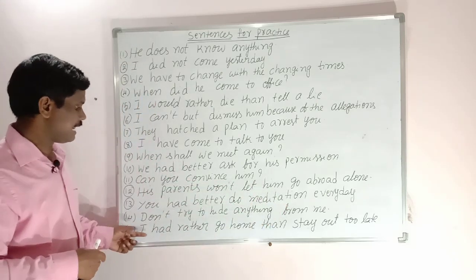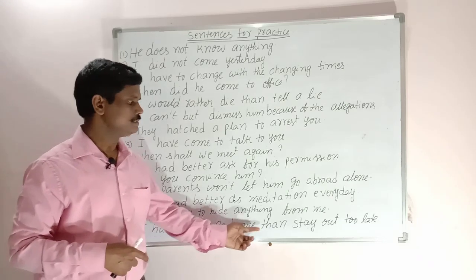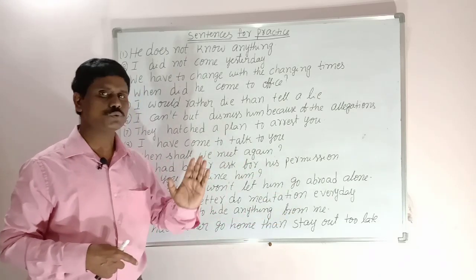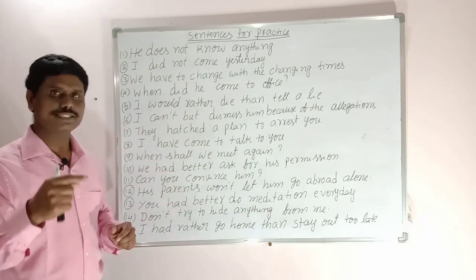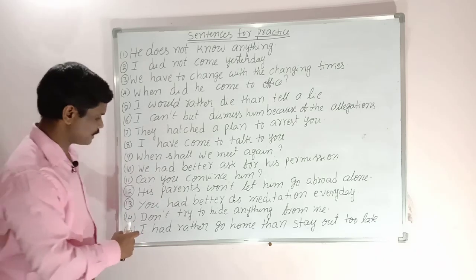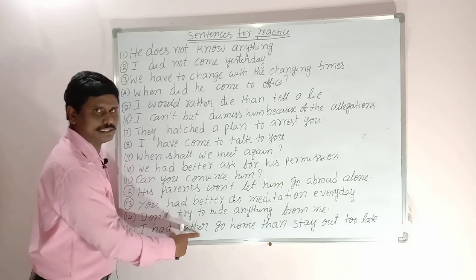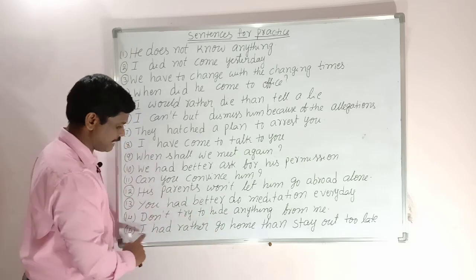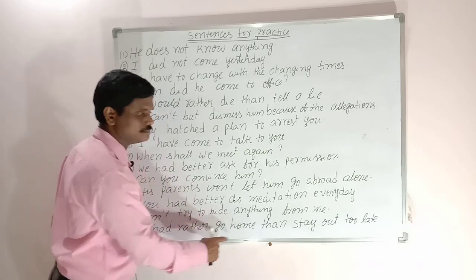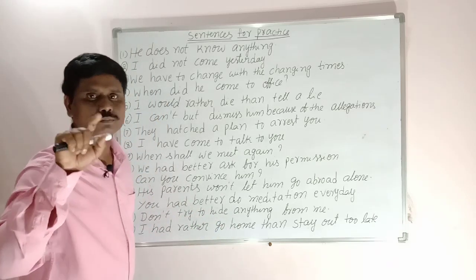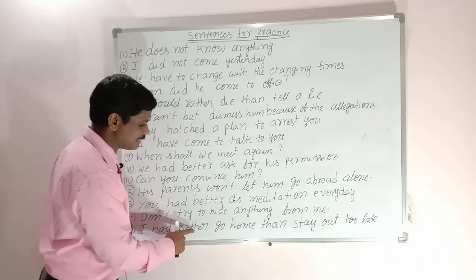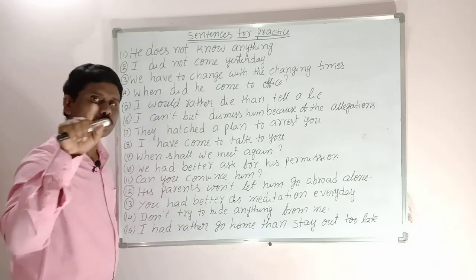Next sentence. I had rather go home than stay out too late. This sentence is also very, very important. Now look at I had rather. Rather, verb 1. I had rather go home. Go to home, wrong. I had rather to go, wrong.